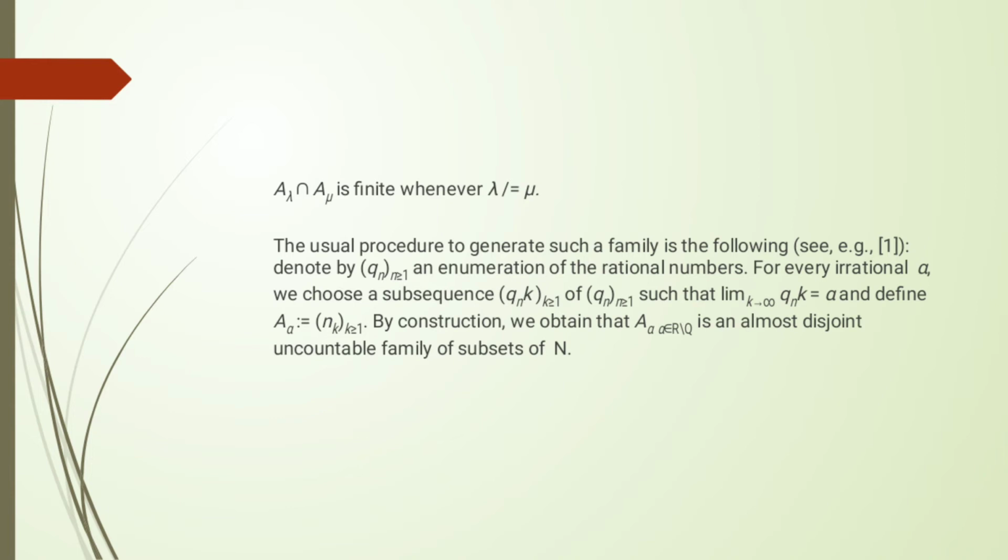For every irrational a, we choose a subsequence q_{n_k}, k greater than or equal to 1, of qn, n greater than or equal to 1, such that the limit as k tends to infinity of q_{n_k} equals a, and define A_a equals n_k, k greater than or equal to 1. By construction, we obtain that A_a, a belonging to R minus Q, is an almost disjoint uncountable family of subsets of N.